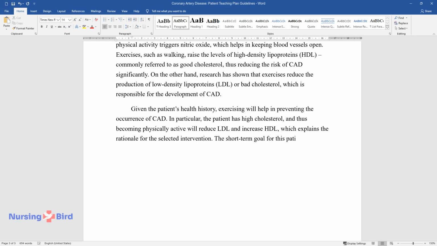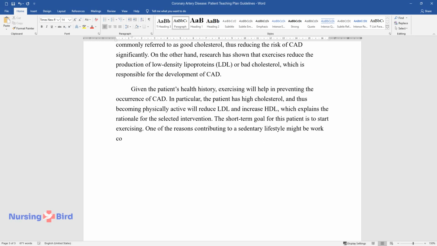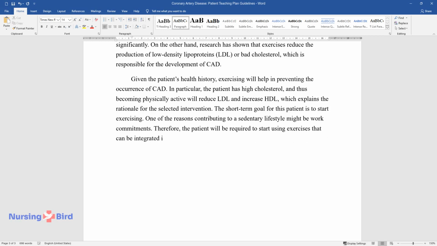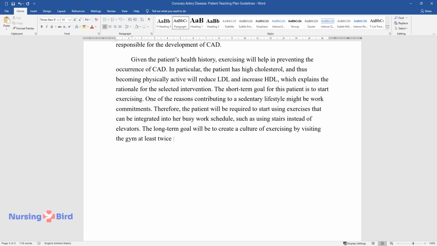The short-term goal for this patient is to start exercising. One of the reasons contributing to a sedentary lifestyle might be work commitments. Therefore, the patient will be required to start using exercises that can be integrated into her busy work schedule, such as using stairs instead of elevators. The long-term goal will be to create a culture of exercising by visiting the gym at least twice a week.